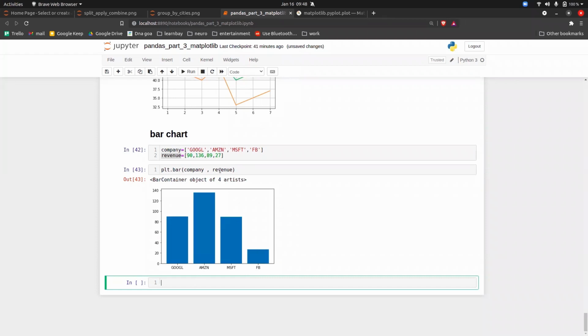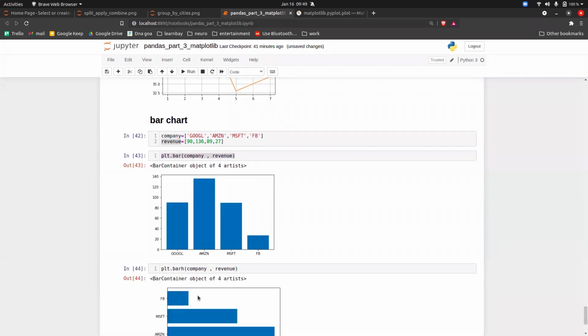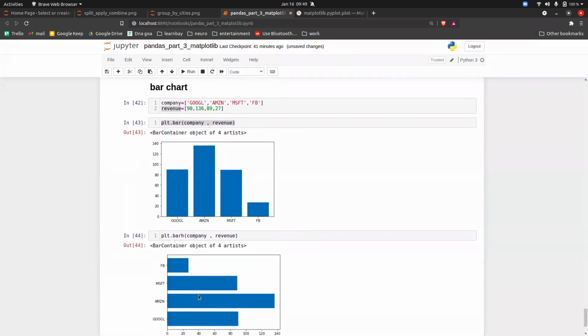You can plot a horizontal bar plot also if you want. So what you can do is use barh and execute it. So it will be a horizontal plot. It's totally your choice what you want to show the client, a horizontal or a vertical bar. But that graph should make sense at the end. That is a very important part. You can plot any graph of your choice, but that graph should make sense to a client. And this is what we call a bar chart or a bar plot.